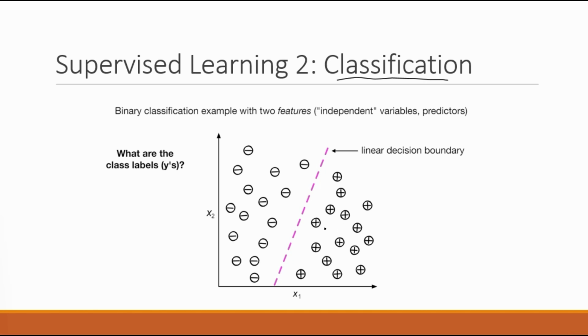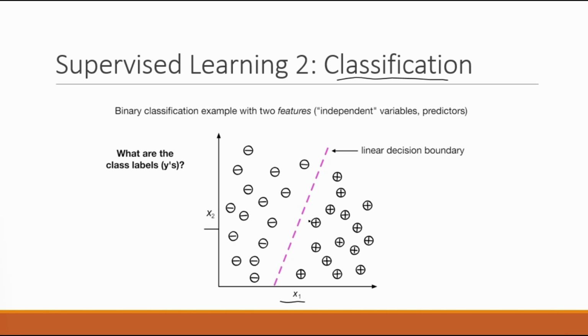One possible label is the minus sign and one is the plus sign. So the labels here, either the minus sign or the plus sign, maybe there are two possible labels, just for the sake of simplicity. And here I have two features, x1 and x2, and the goal is to predict for a new data point whether it's a plus or minus.